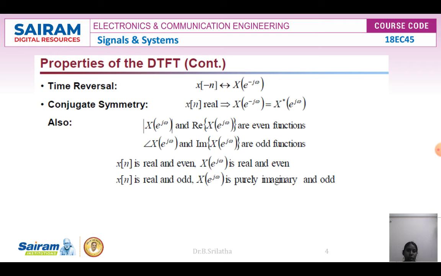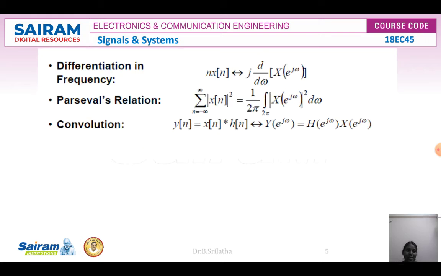Now the magnitude of X of e power j omega and the real part of X of e power j omega are both even functions.